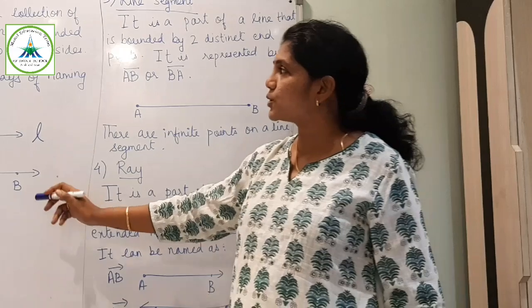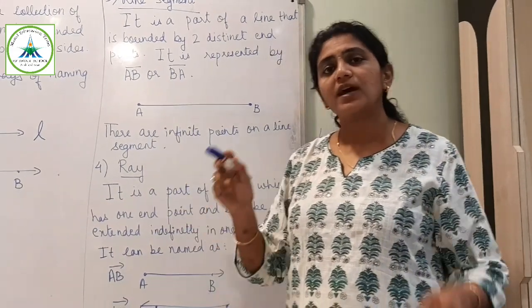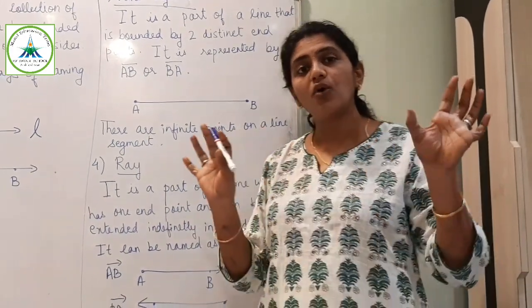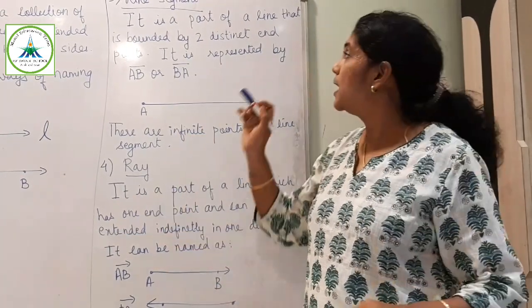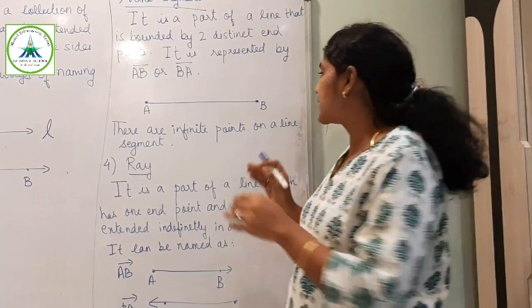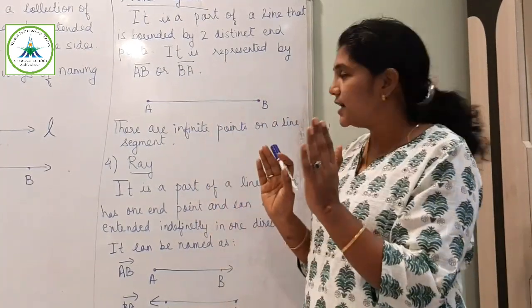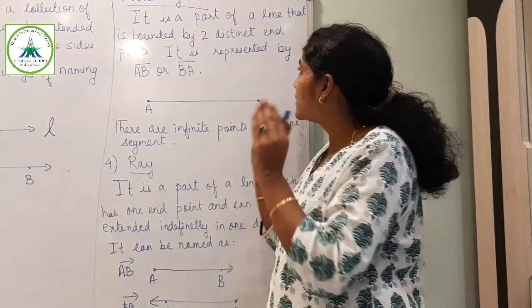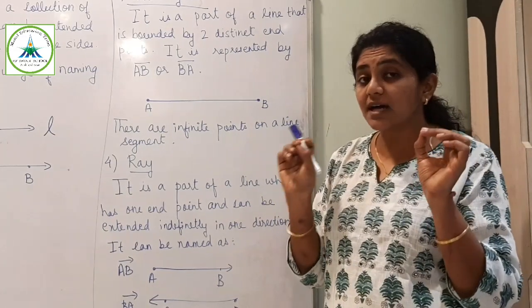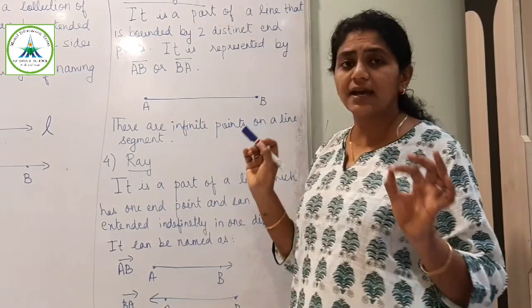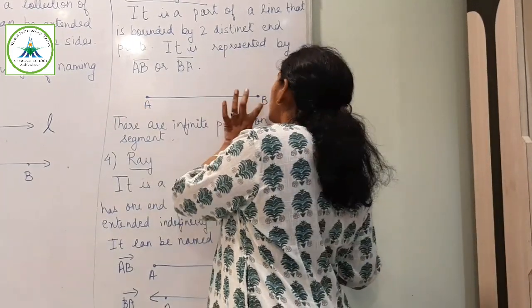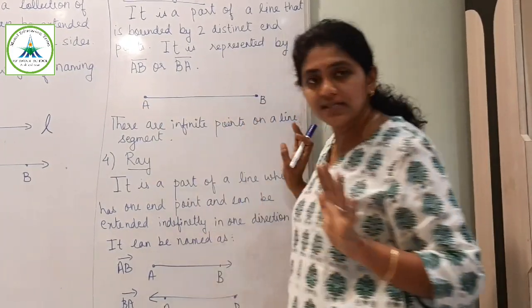What is the difference between line segment and line? Line has no measurement, it extends in both the direction, but line segment has some measurement. It is having some measurement or some length. So it is bounded by two distinct endpoints. It is only having two endpoints here, as you can see.